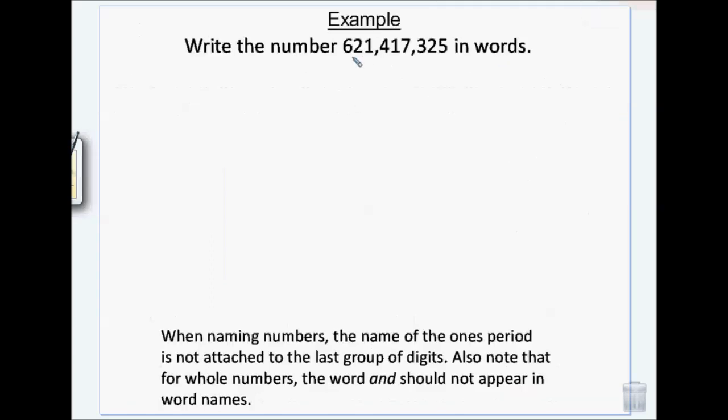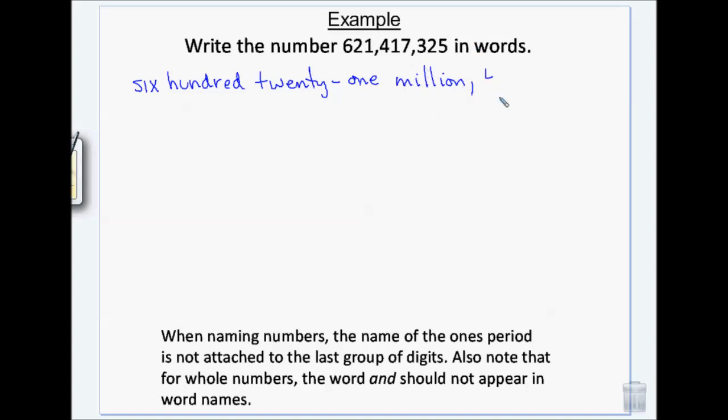So if we're going to write this giant number in words, I'm going to write 621 million. Okay, so that's this part, 621 million, comma.